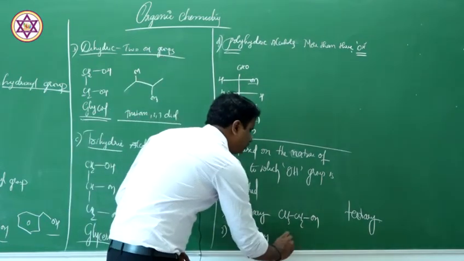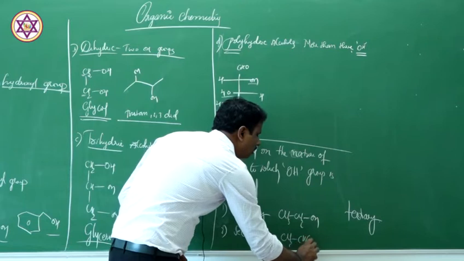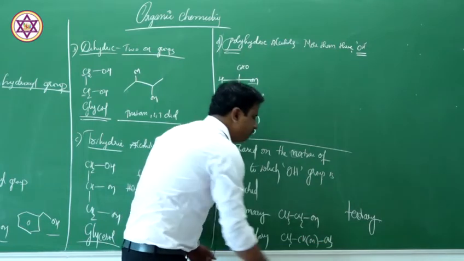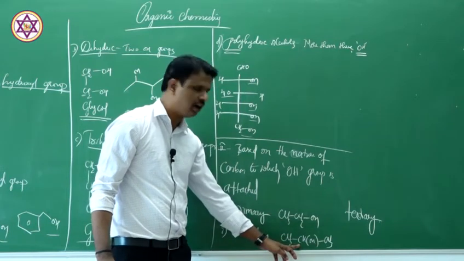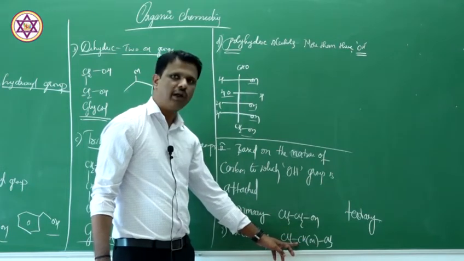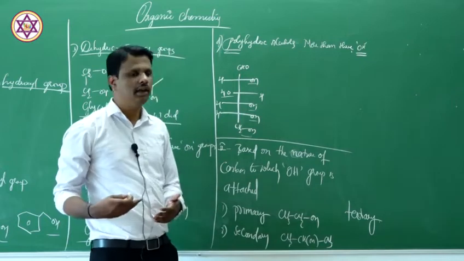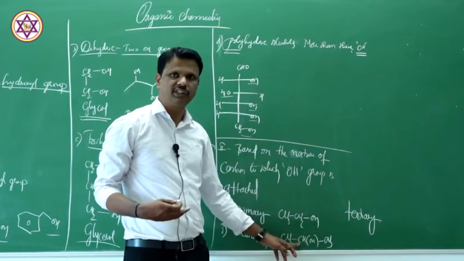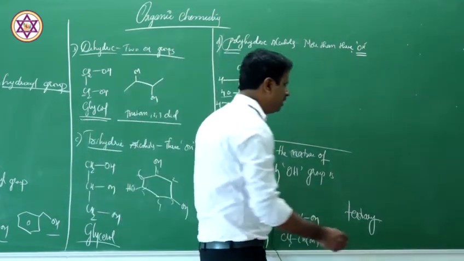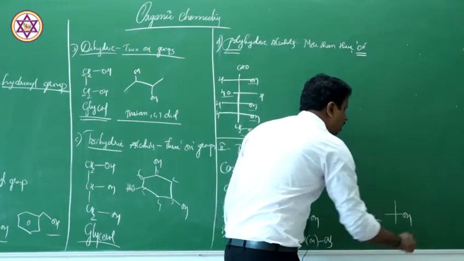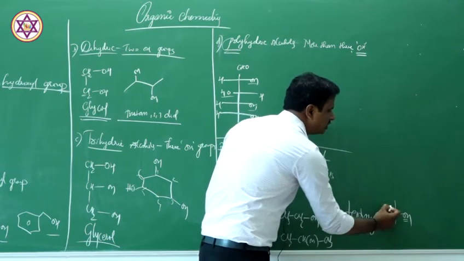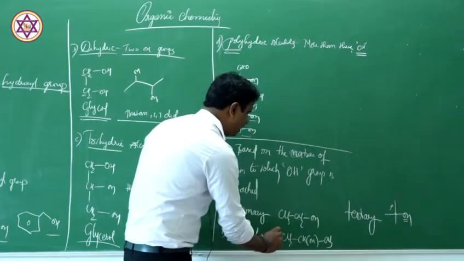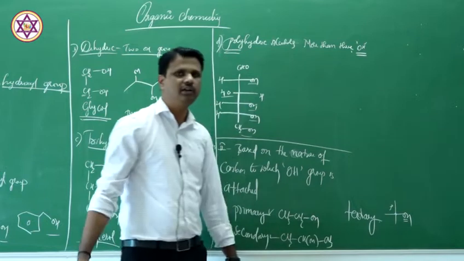And if you take isopropyl alcohol, this is CH3CHOHCH3, that means this OH is attached to this secondary carbon atom. So isopropyl alcohol is an example of secondary alcohol because the hydroxyl group is attached to a secondary carbon. Similarly for tertiary, you can write tertiary butyl alcohol. In this case, the carbon bearing the hydroxyl group is tertiary in nature. Here it is secondary, here it is primary in nature.